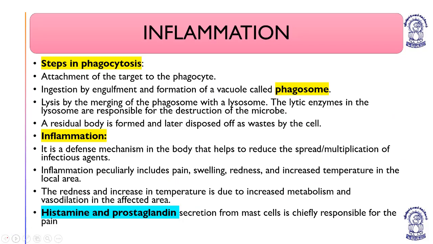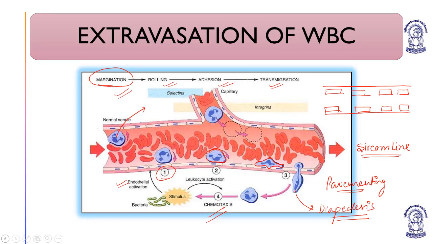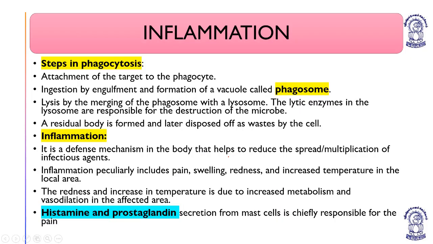So the very first process is what? Margination or pavementing. The WBCs arrange on the pavement or the margins. Second, rolling. They will try to roll. The moment they are rolling, they produce pseudopodia and they adhere. When they adhere, they undergo diapedesis or migration, and then they reach the site of infection. Understood? This is extravasation of WBC. Now coming to the next, inflammation.